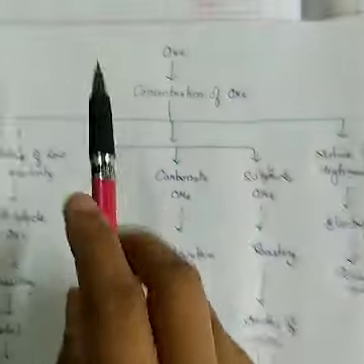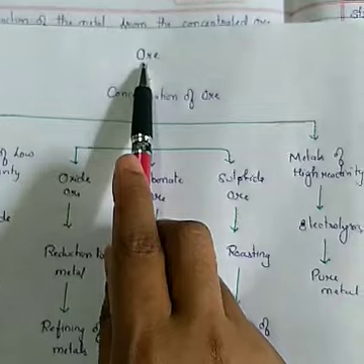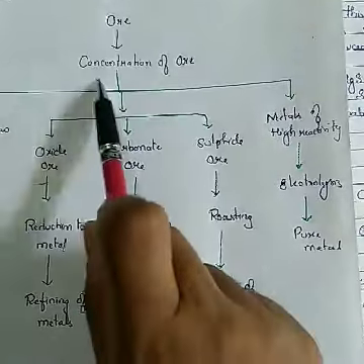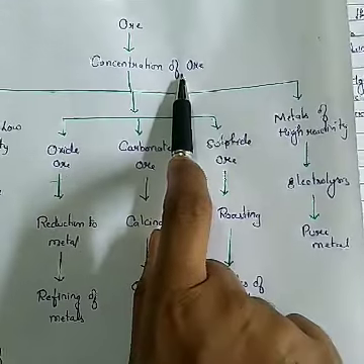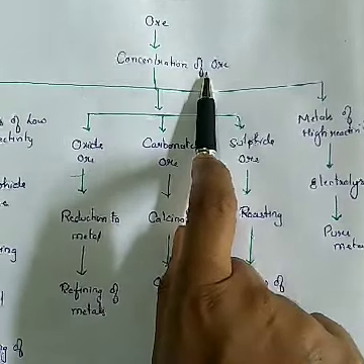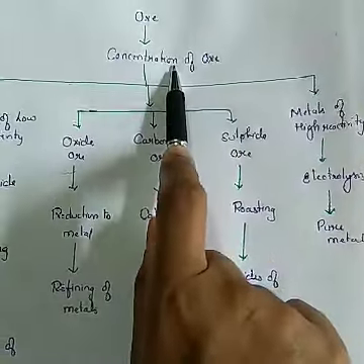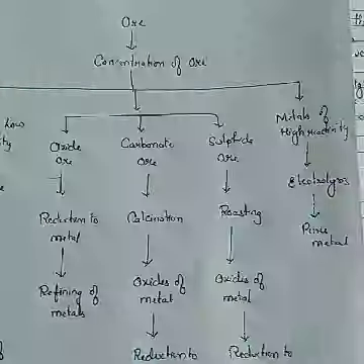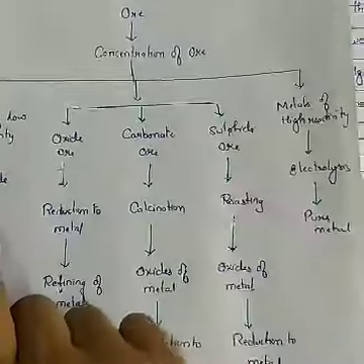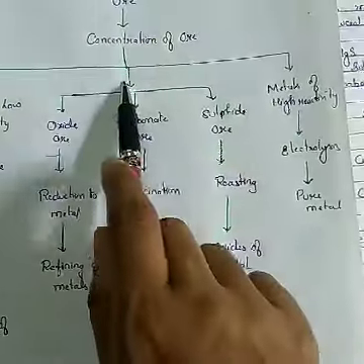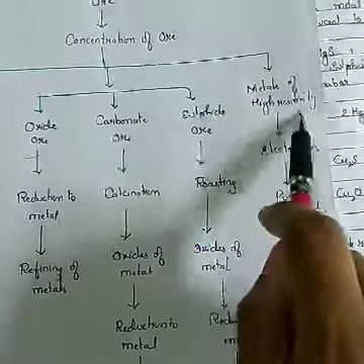See, the first step is taking out the ore. After you have taken out the ore, the first step is concentration of ore, which means taking out the impurities. After taking out all the unwanted impurities, the ore is divided into 3 categories: metals of low reactivity, metals of middle reactivity, and metals of high reactivity.